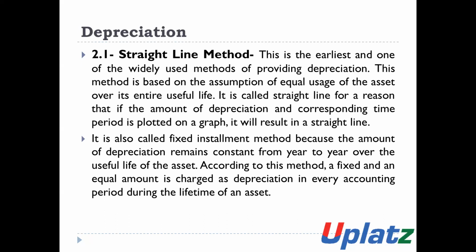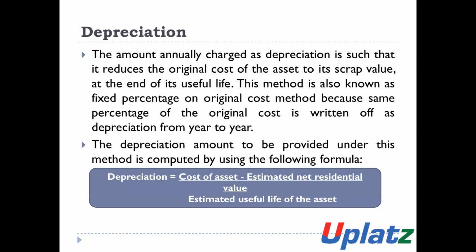So the amount of depreciation will be 90,000 divided by 9, the number of years, so 10,000 rupees per year. As per the SLM method, 10,000 rupees will be charged as depreciation to the profit and loss account every year till the 9th year of the asset. So in this case, the amount of depreciation will be the same and equal under the SLM method.